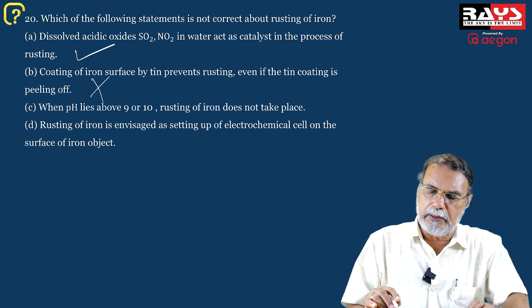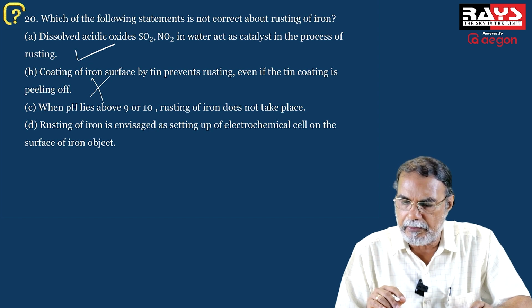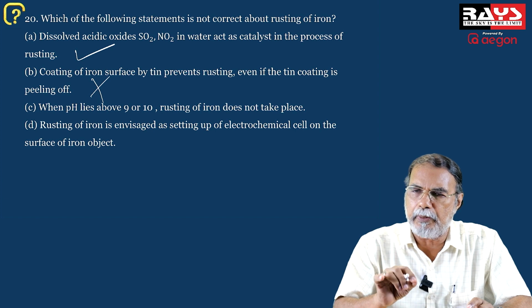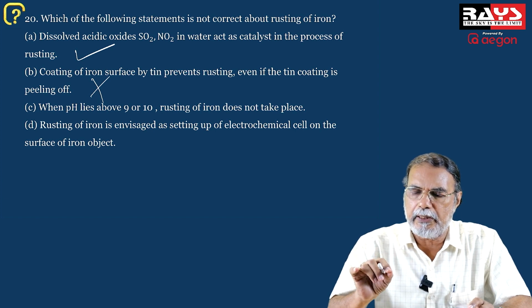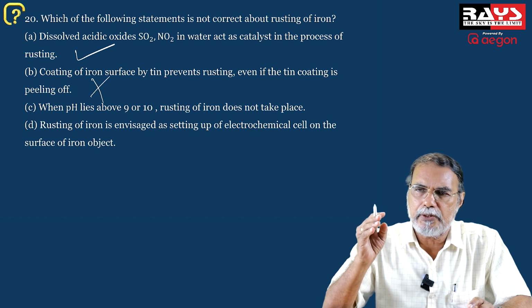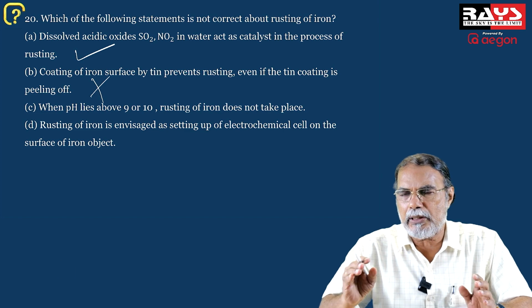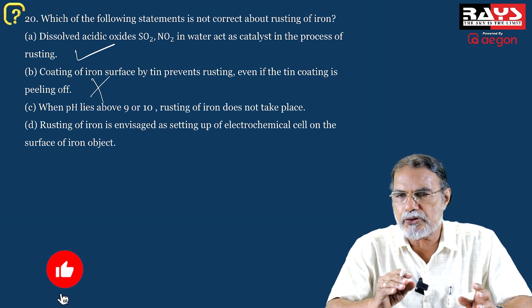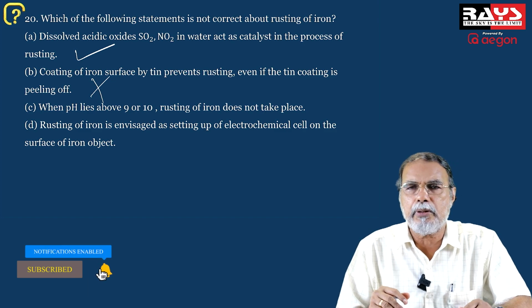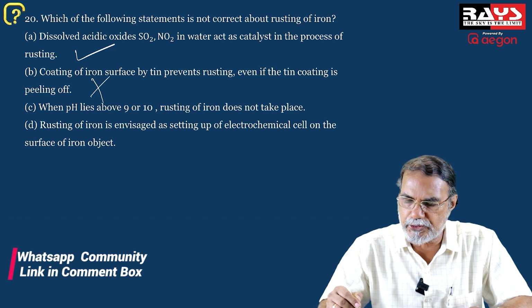And the third statement, when the pH lies above 9 or 10, of course, rusting of iron does not take place. Remember, rusting of iron is more favored in acidic pH. It's not favored in alkaline pH. When the pH is greater than 9, the rusting of iron doesn't take place. So only at lower pH, very close to 7 or less than 7, in acidic medium, the rusting takes place. Beyond 9, the rusting doesn't take place. So that also is a correct statement.